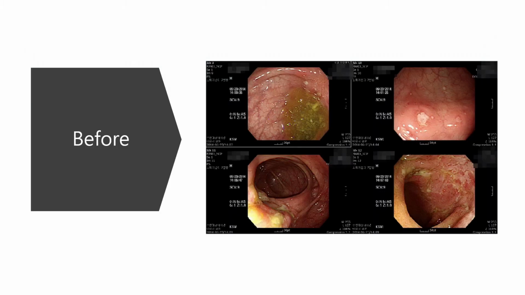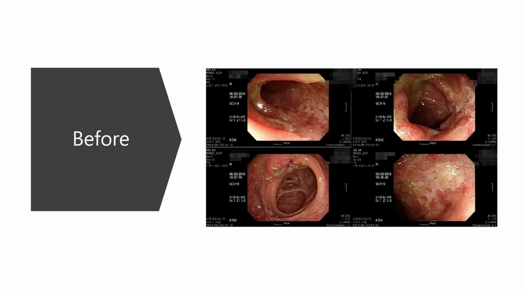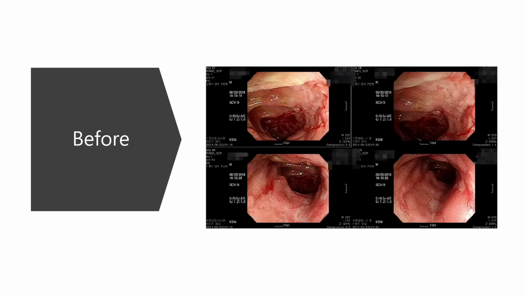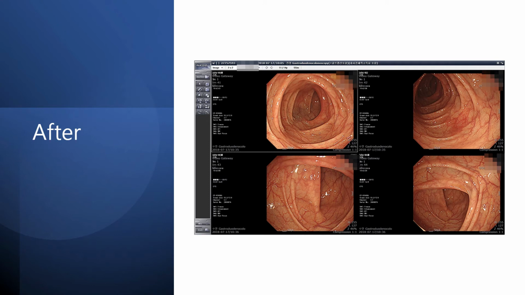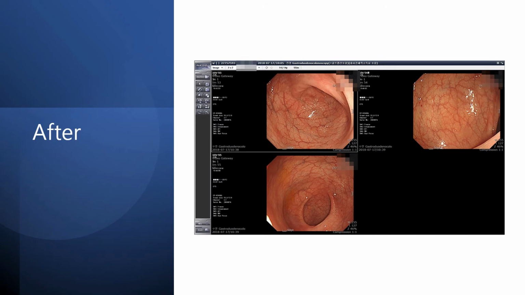This is the colonoscopy before herbal treatment. In this picture, you can find a longitudinal ulcer. In this picture, longitudinal ulcer, erosion, and bleeding. This is the colonoscopy after treatment. Looks very clear. Let's see another colonoscopy. Looks very clear. No longitudinal ulcer, erosions, or bleeding. The next picture is also clear, right?